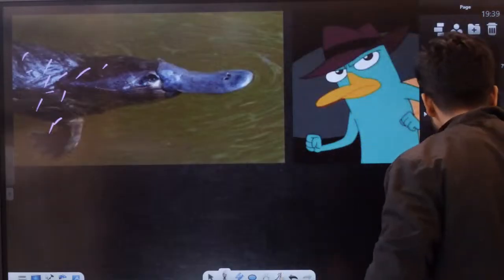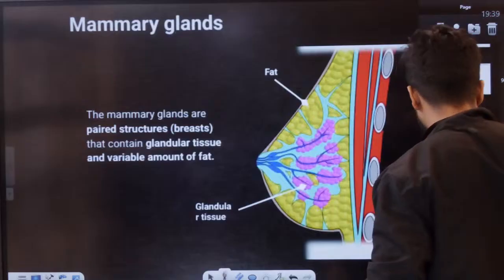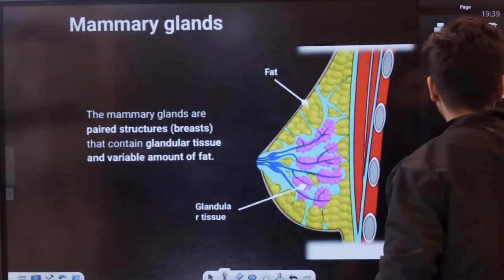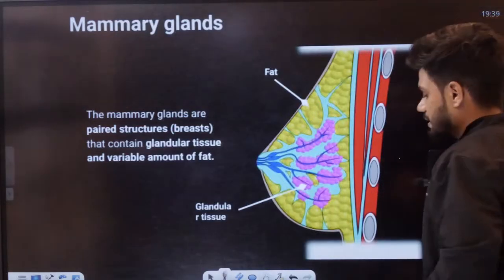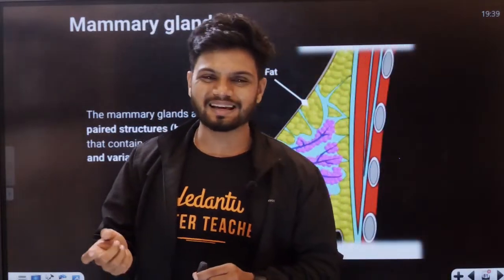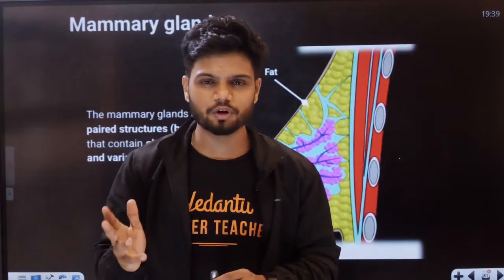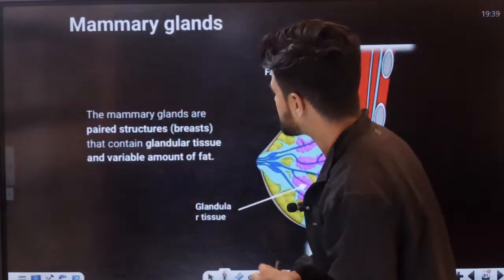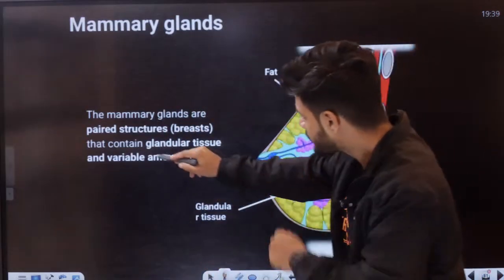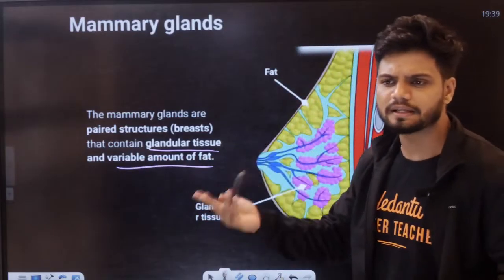Okay. Now, students, we come to the end. Almost the chapter is over. Today's class is over, students. Almost. Now we come to something called mammary glands. Students, mammary glands are nothing but modified sweat glands. They are active in the female, inactive in the case of males. They are made up of glandular tissues and a variable amount of fat. Fat can increase or decrease, right?